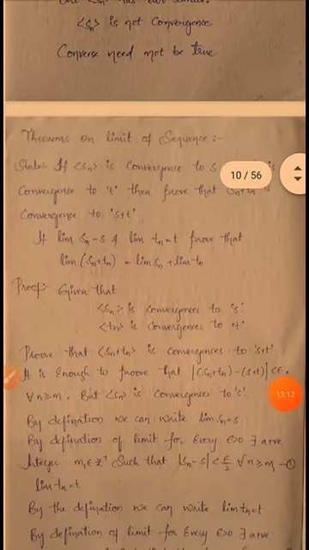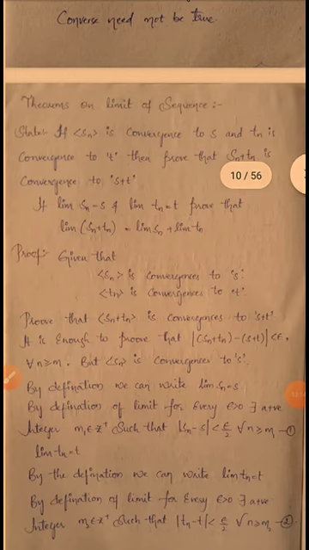Theorems on the limit of a sequence. Okay, so see the statement: if the sequence Sn converges to S and Tn converges to T, then prove that Sn plus Tn converges to S plus T. So what is the statement? Once again, if Sn converges to S and Tn converges to T, then we have to show that Sn plus Tn converges to S plus T.